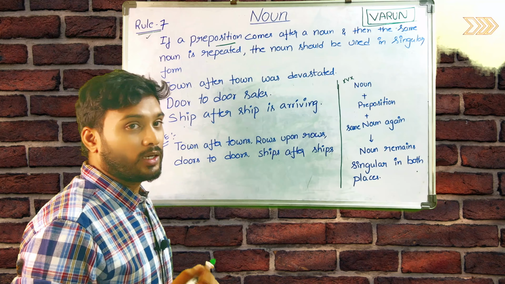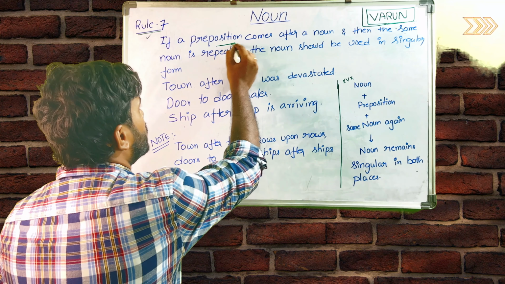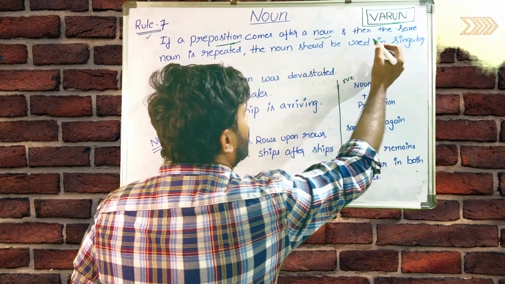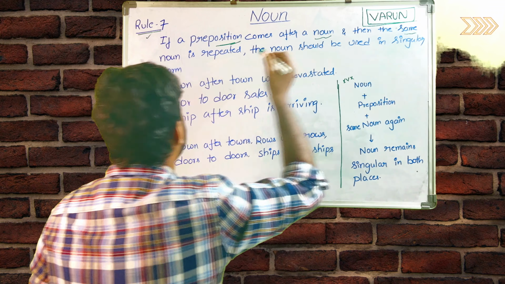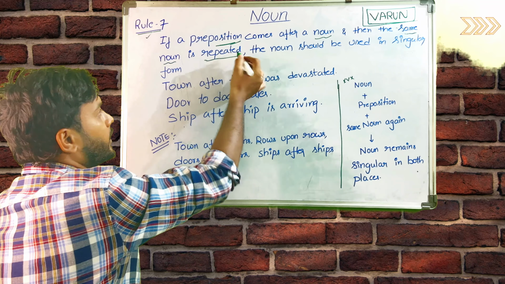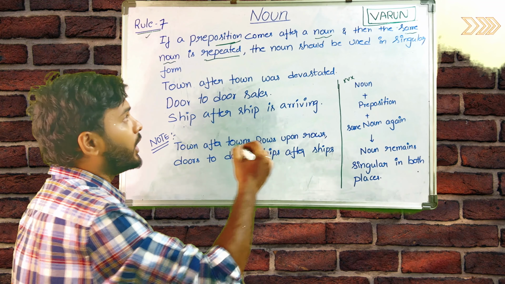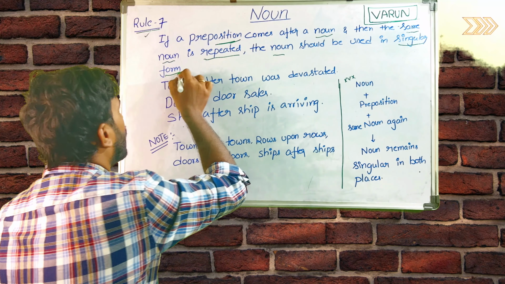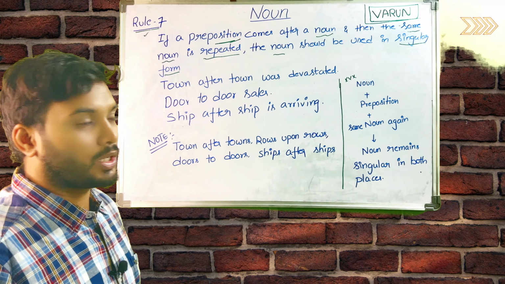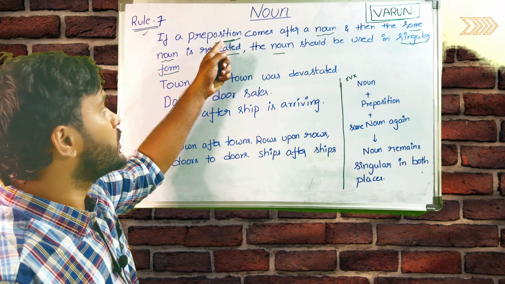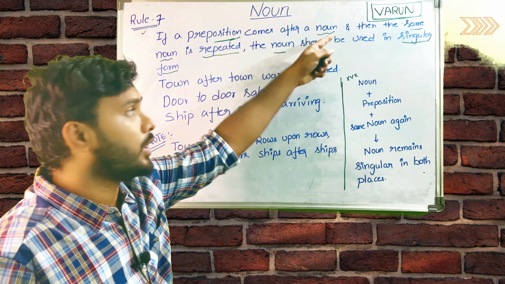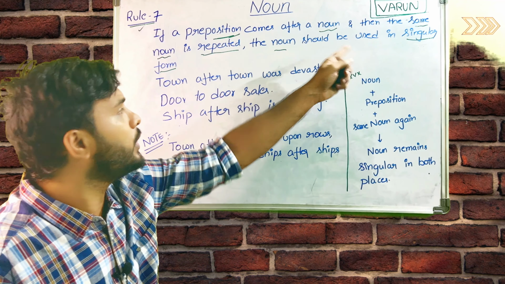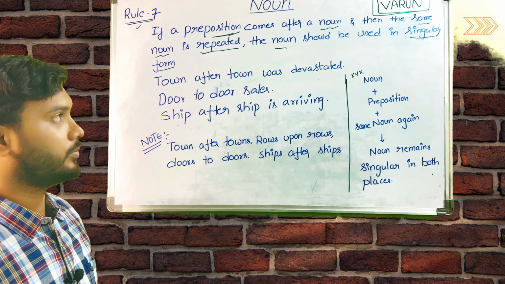Let's see. If a preposition comes after a noun and then the same noun is repeated, the noun should be used in singular form. What this rule says: the preposition comes after a noun, and the same noun is repeated, the noun should be used in the singular form.